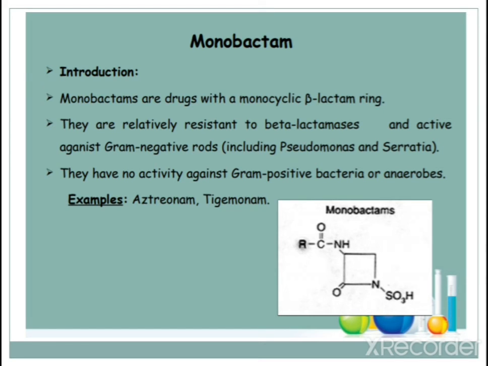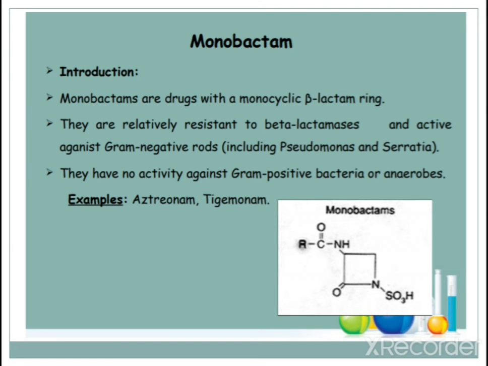This includes Pseudomonas as well as Serratia. They have no activity against gram-positive bacteria or anaerobes. Examples of these monobactams are Aztreonam and Tigemonam. So these are two examples.